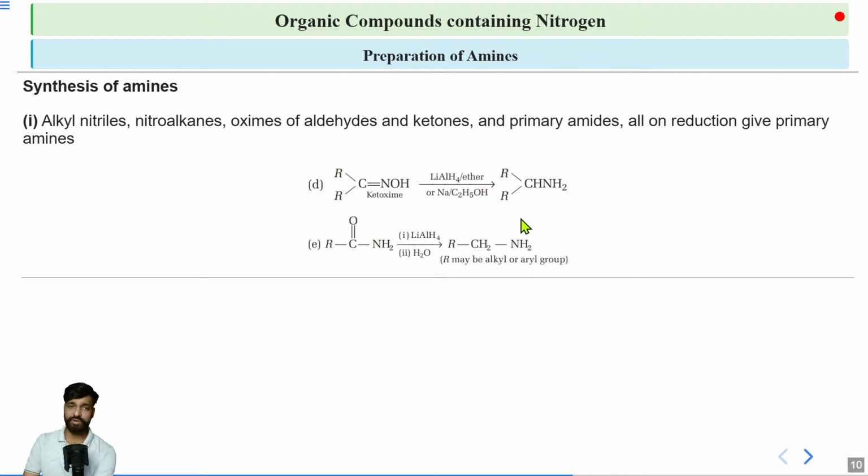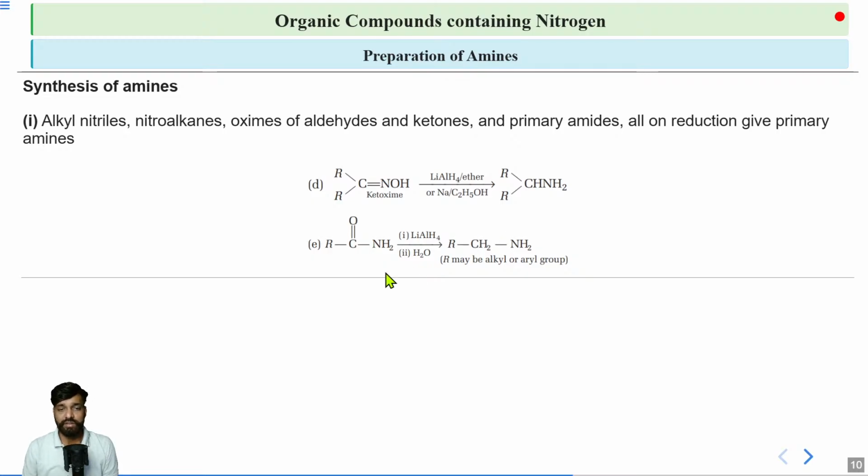So this is about the reactions in which we are reducing alkyl nitriles, nitroalkanes, oximes of aldehydes and ketones, and primary amides. So for alkyl nitrile, what are we using? We are using the reducing agent. Similarly, for nitroalkanes or nitrobenzene, we are using H2/Pd. Got it? Then what about oximes of aldehyde and ketone? In this case, we are using LiAlH4 and ether. And in the case of amides, we are using LiAlH4 and H2O. Rather than using LiAlH4 and ether, we are using LiAlH4 and H2O.